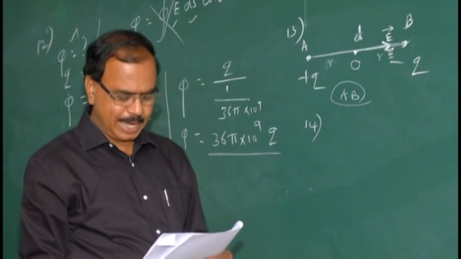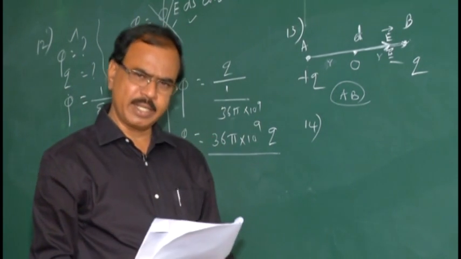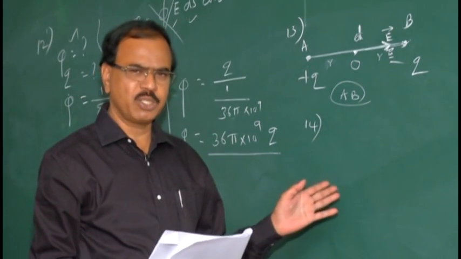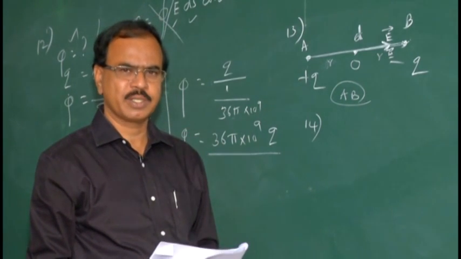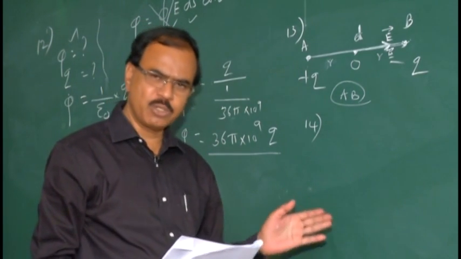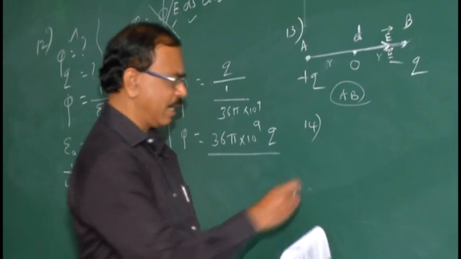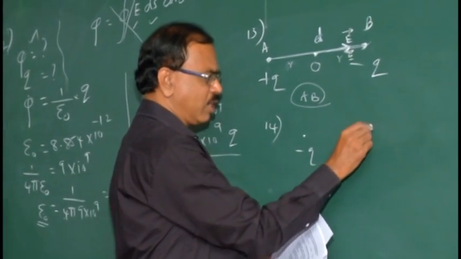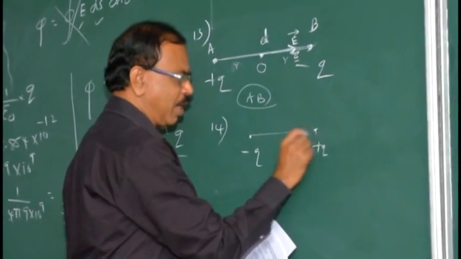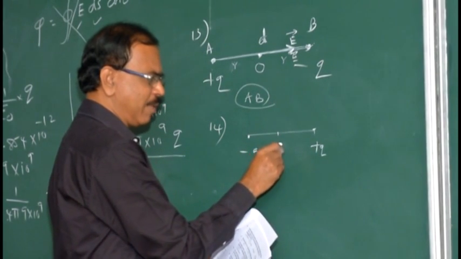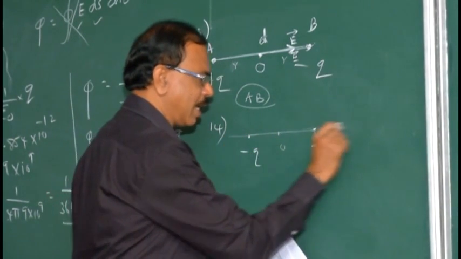A dipole has an axial line and an equatorial line. Axial line is a line passing through the two charges. Say this is minus Q and this is plus Q, separated by a small distance 2D, and this is the midpoint of the dipole. So this line is called the axial line.